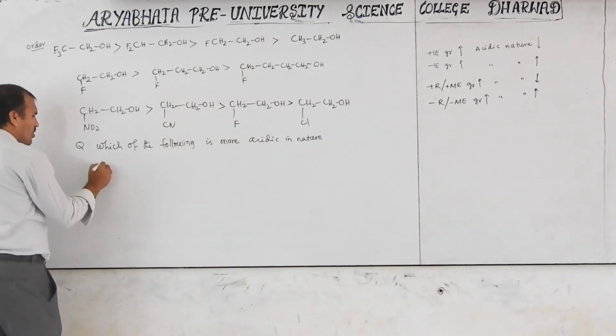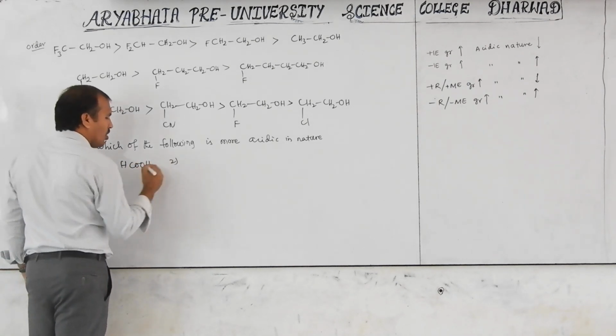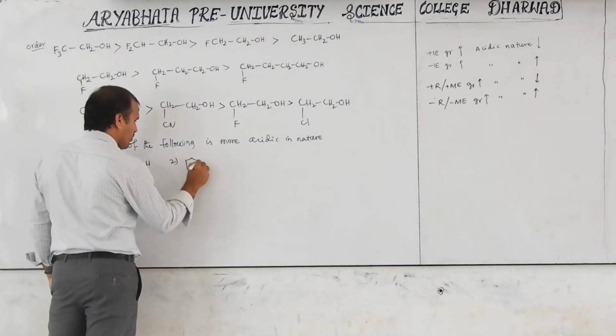See, the first option is formic acid. The second option is phenol.